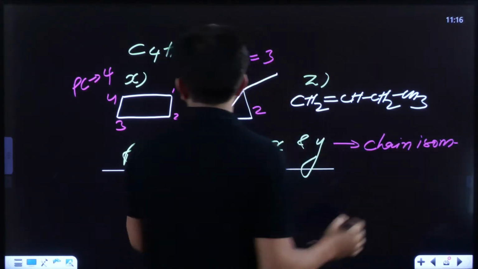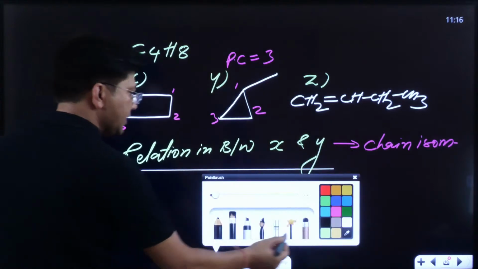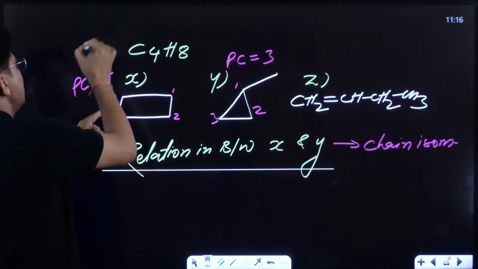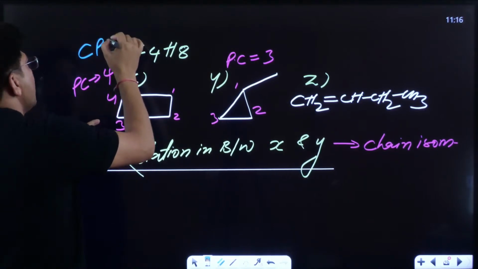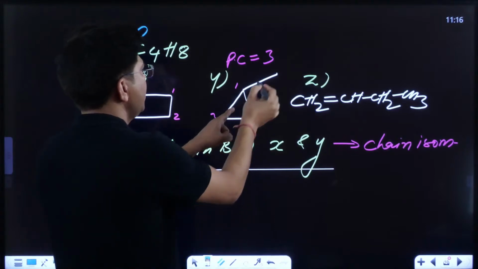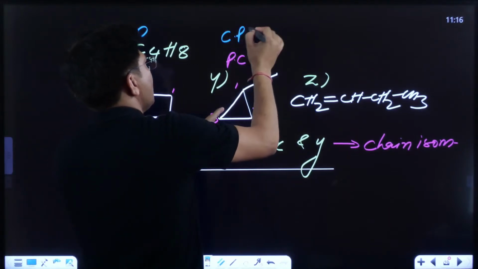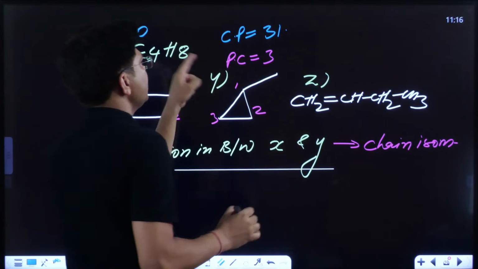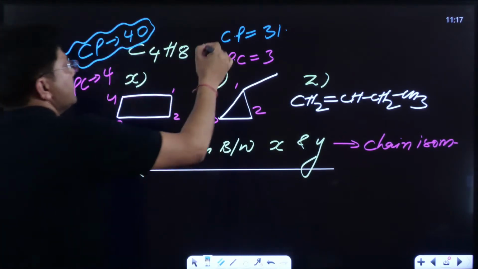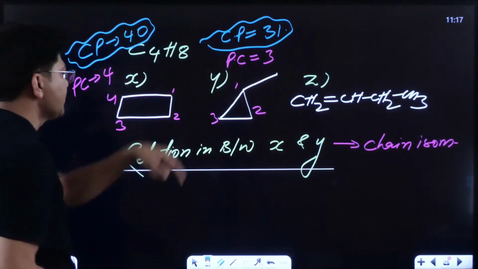Or you can also do this with the CP number, which I must have told you. Its CP number is coming out to be 4 and 0. Its CP number is coming out 3 and 1. If the CP number is changed, that means they are chain isomers.